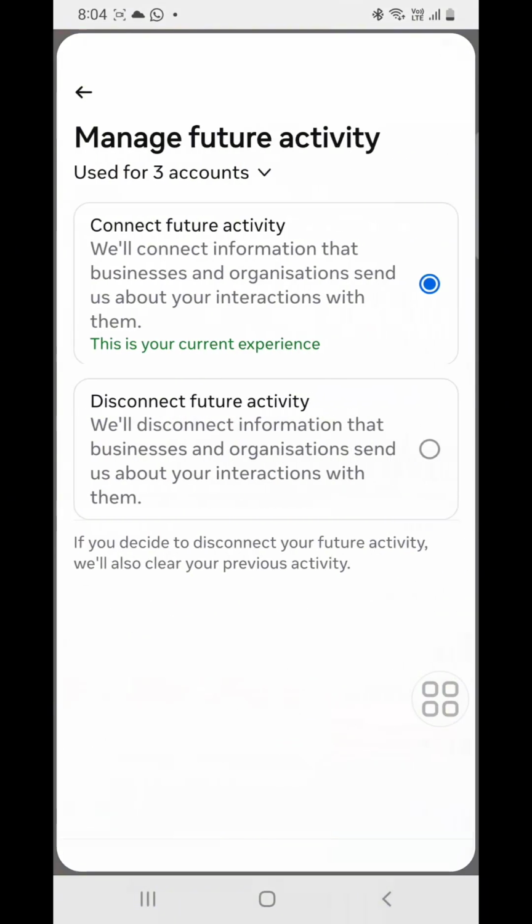Then you come down to where you see manage future activity. Click on manage future activity. Then guys, you see this disconnect future activity. You see this connect future activity. Put it on this disconnect future activity, guys. Put it on disconnect future activity.